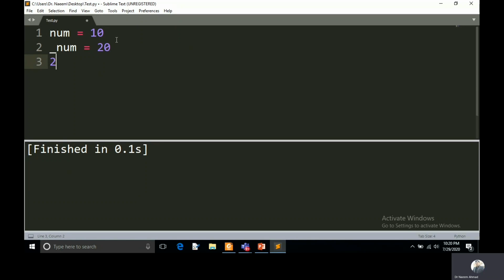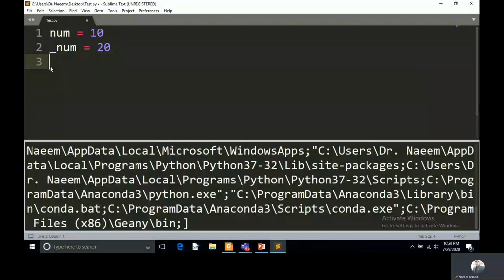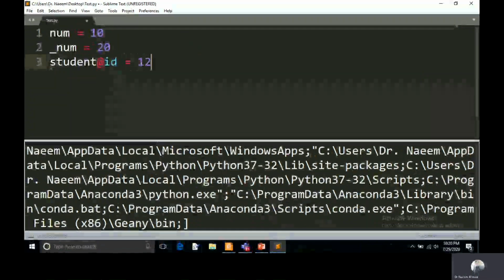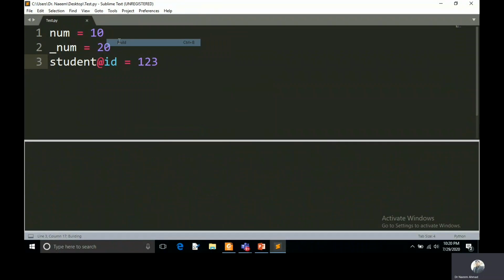But if you start the identifier with a digit, it will not be allowed. So if you execute, it will show the error. You can see here. And we can take more examples of identifiers. If you take student#id and you are assigning 123 and you are executing, again it will show the error because the special character # is not allowed. Only the underscore we can use. So if you execute, it will show the error.